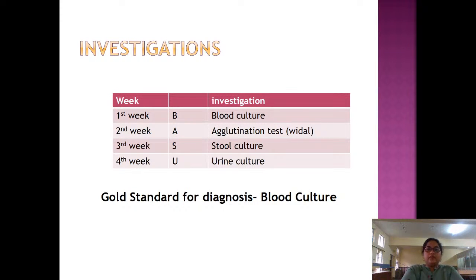Investigations. So this is the famous mnemonic which everyone knows, known as BASU. In the first week, B stands for blood culture, which is positive. In the second week, A is for agglutination test, also known as Vidal, which is the most frequent investigation ordered by each and every practitioner. Third week is S, that is stool culture. Fourth week is U, that is urine culture. So BASU is a mnemonic for blood culture, agglutination test, stool culture and urine culture. The gold standard for diagnosis is blood culture.